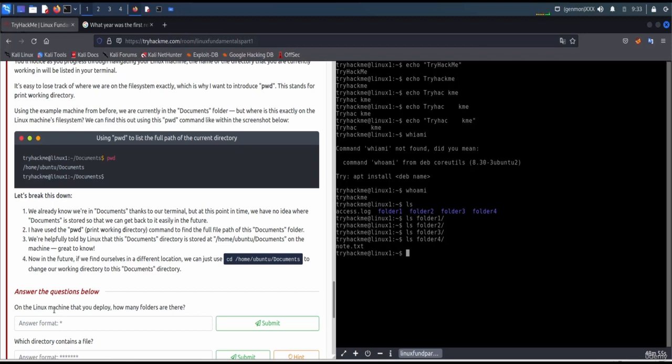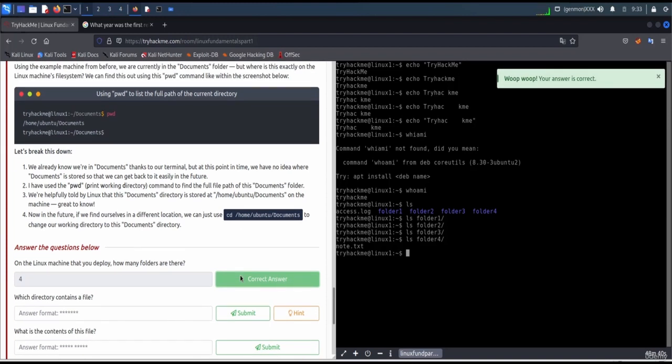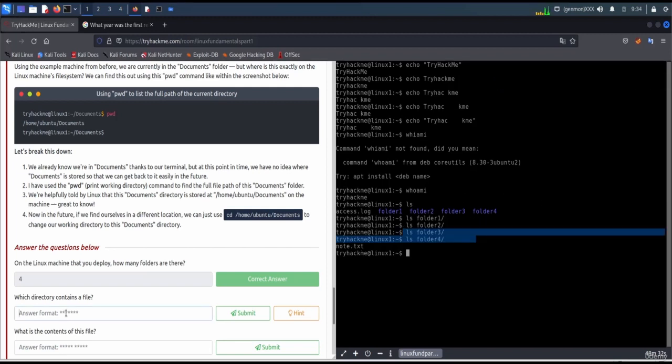Alright, on to the Linux machine questions, let's answer this. On the Linux machine that you deployed, how many folders are there? So there are a total of 4 folders and one file. Okay, 4 folders, and correct. Which directory contains a file? So we already saw here that folder 4 has the file node.txt, others don't have anything. So let's see folder 4.